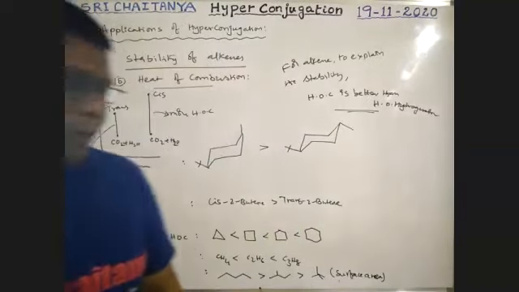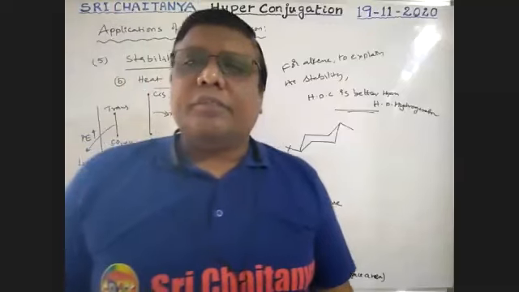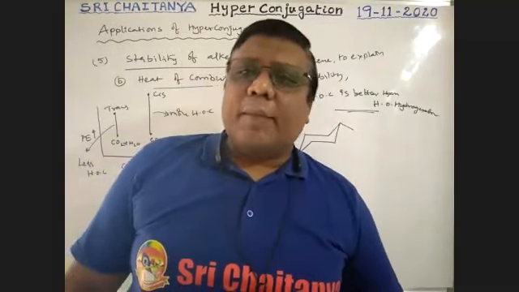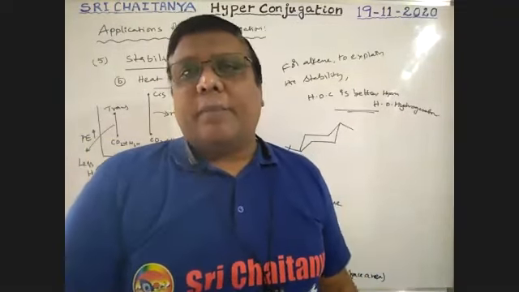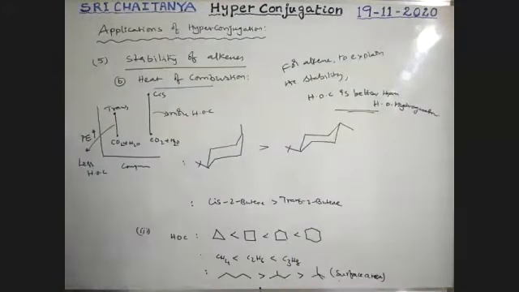It is very, very important. Okay. So this is hyperconjugation and its applications. All these are very, very important. Next and last topic, a simple one, that is reverse hyperconjugation.